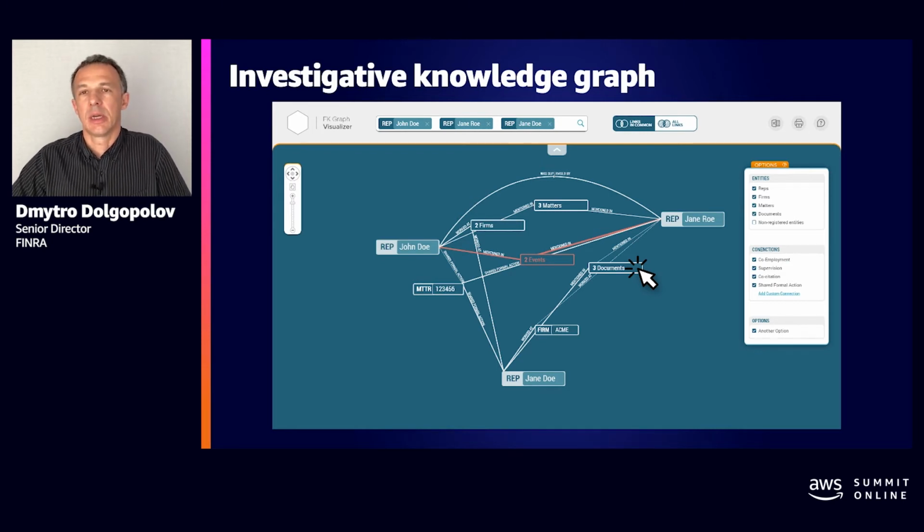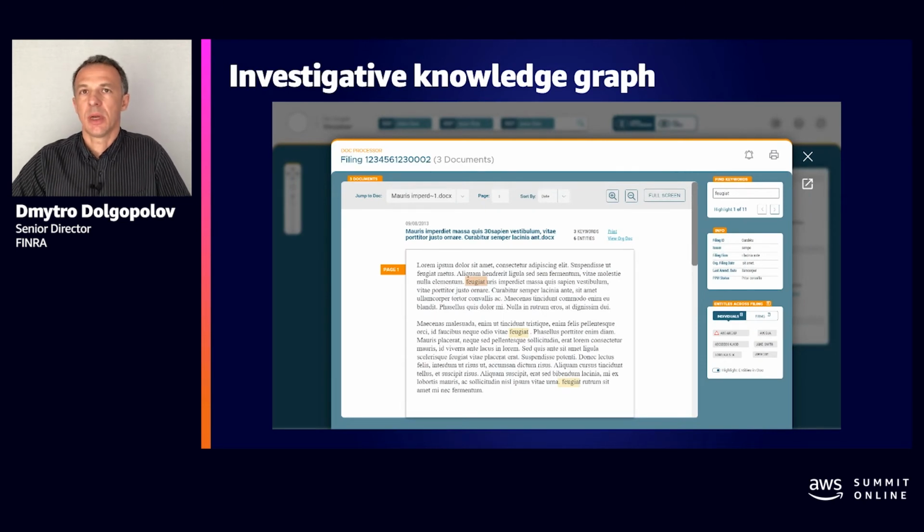After that, they can also enrich the graph with information from the internet. They can connect it with additional external searches or additional external public knowledge graphs. As the famous saying goes, trust but verify. Our users want to trace results presented on the screen back to the source. For unstructured content, we implemented a view of the original documents with highlights for the search term or the data points from the knowledge graph. Users can now see the context where the entities of interest appear and mark a document as evidence.